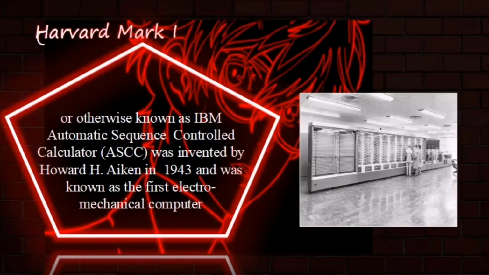Starting up, we have the Harvard Mark I, otherwise known as the IBM Automatic Sequence Controlled Calculator, or ASCC. It was invented by Howard H. Aiken in 1943 and was known as the first electromechanical computer.